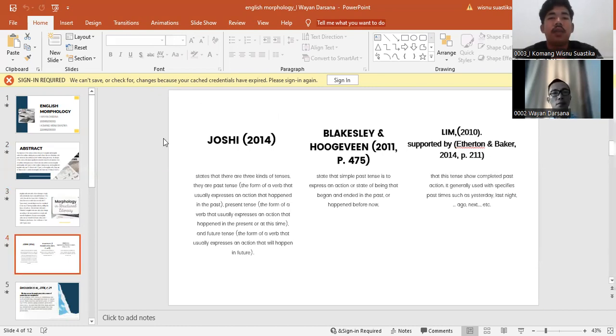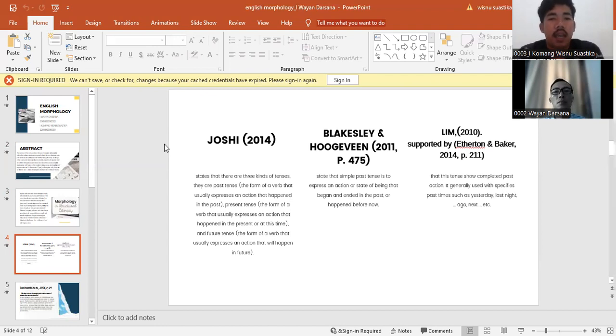All right, for the introduction, there are 3 or more researchers. The first one is Joshi. Joshi states that there are 3 kinds of tense: past tense, present tense, and future tense.